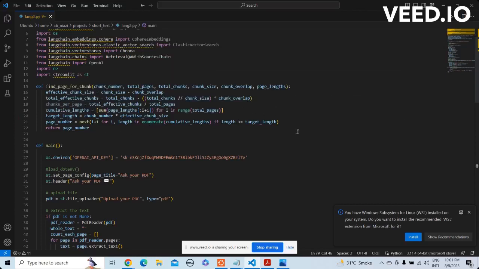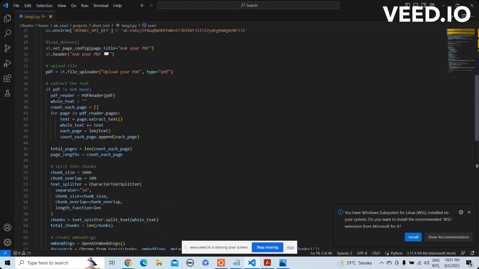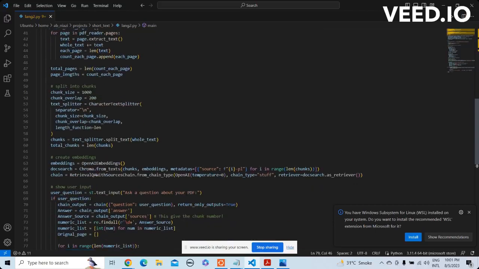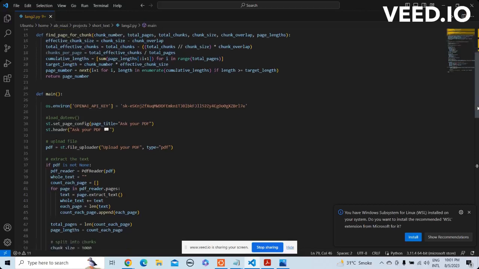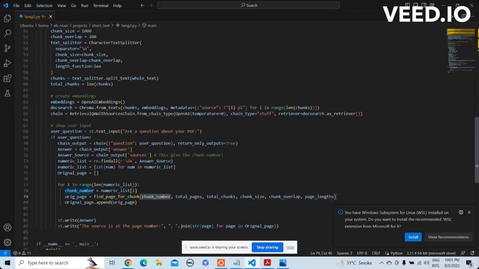It will count the cumulative sum, and where the exact text count is if we have the chunk size. If we have, remember, the number four chunk, it will give you the exact page number that the fourth chunk is at. So this is how it's done.